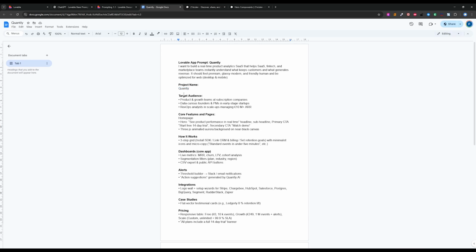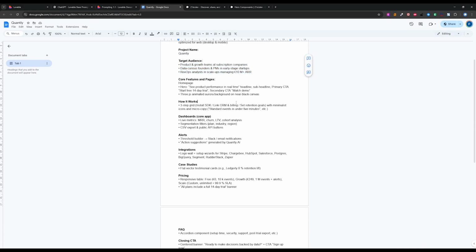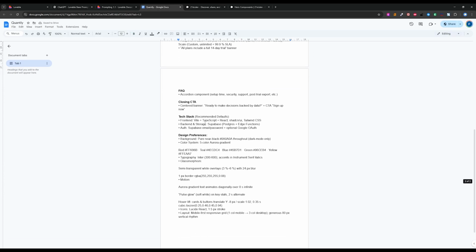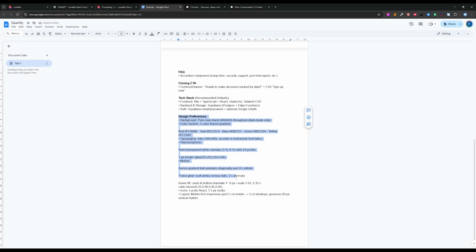This is the name of the app. I gave it also the target audience, and also I gave each page a name and a short description about what it should contain. At the end of the prompt, I also gave it the design preferences.